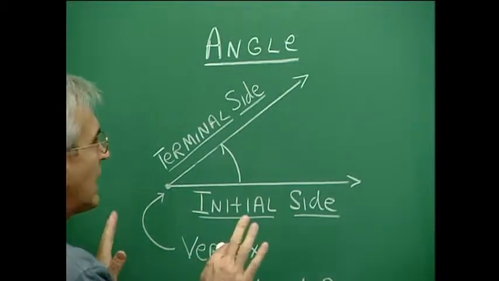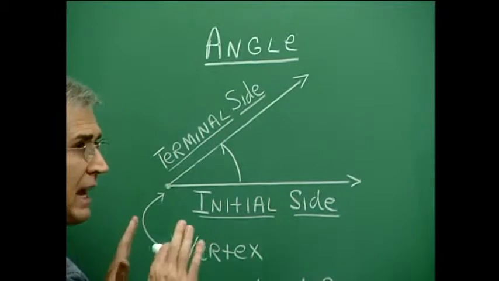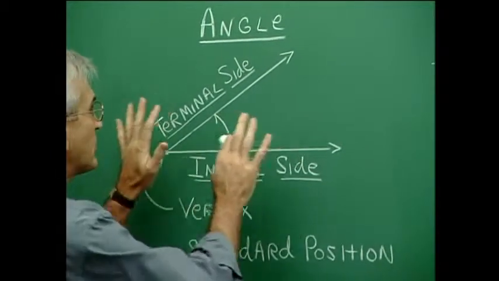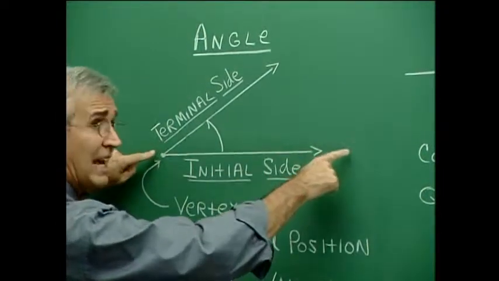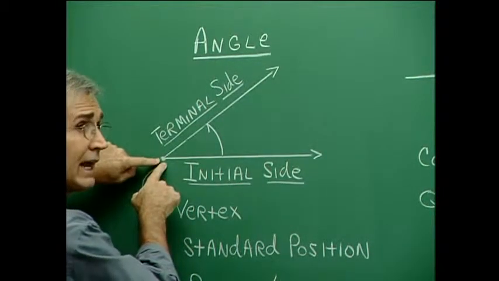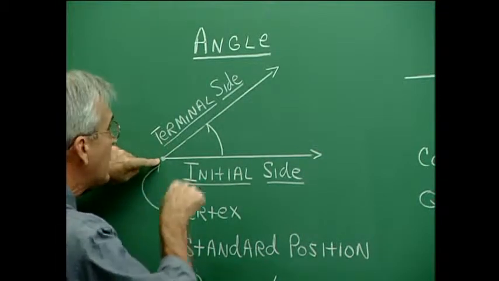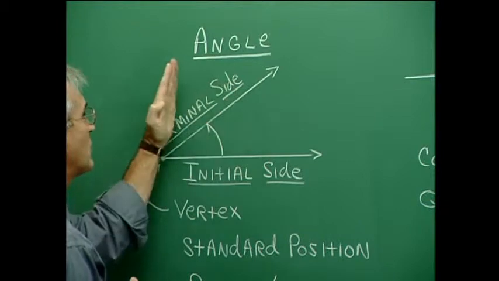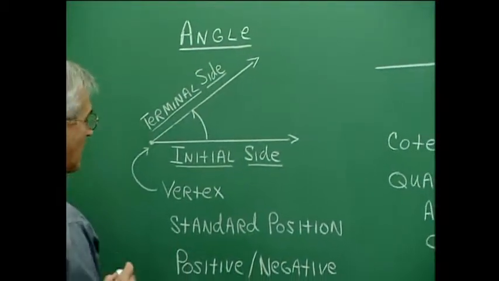Well, as we study trigonometry and we look at angles, we're going to refer to angles mostly in standard position. Standard position is a position of an angle where the initial side lies along the positive x-axis, and the vertex is located at the origin of the coordinate plane. That's just a real handy way for us to get into the study of angles. And so this terminal side can be generated up like this and way around over this way and so forth.